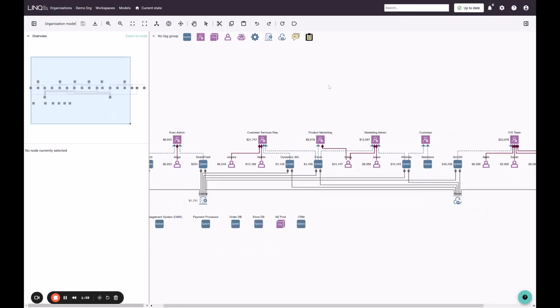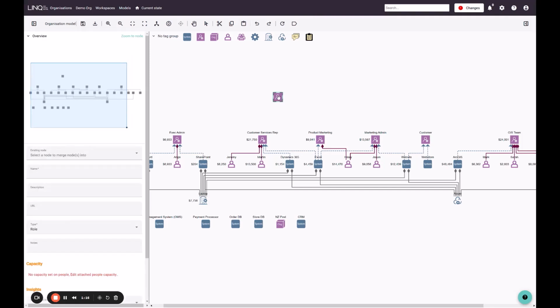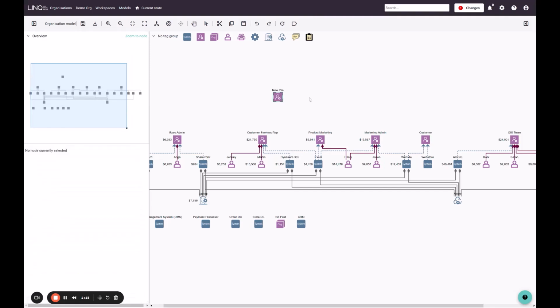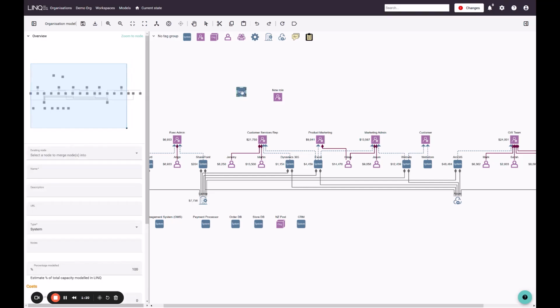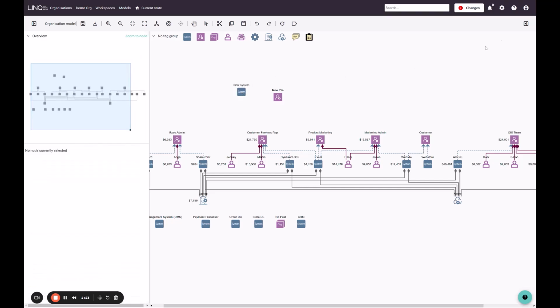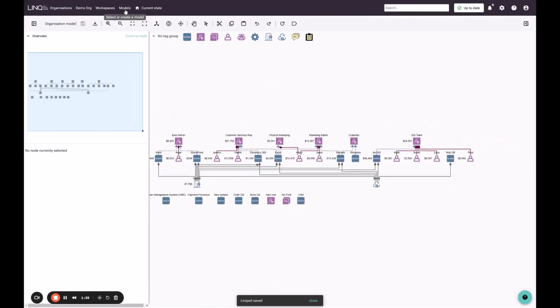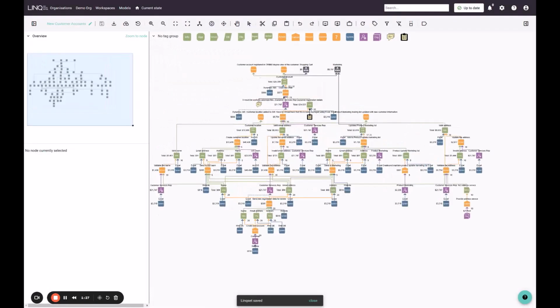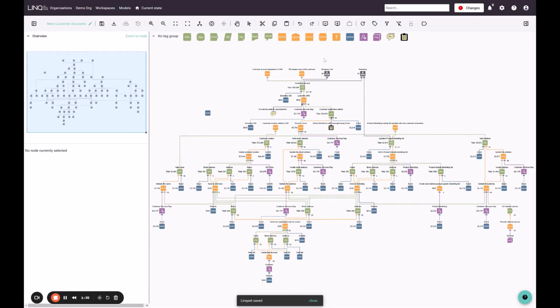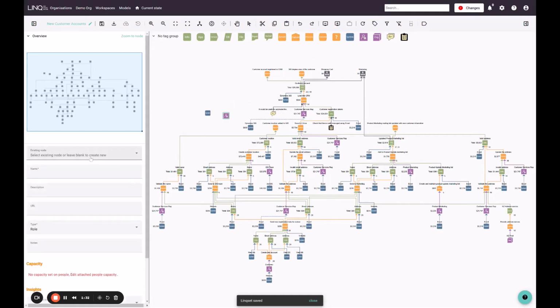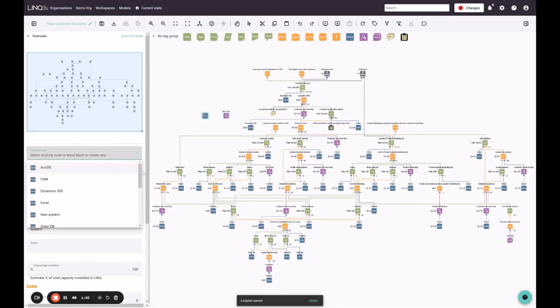However, if we want to make resources available for people to use in our models, we can do that. We can drag a role, I'll just call it new role, into our model. We can drag a system, we'll call it new system, into our model. And if I save this and then go back into one of my models and I bring a new system and a new role into the model, I will be able to select these from this dropdown. So there's the new role that we just created. And if I select the system, here's new system from that dropdown list.